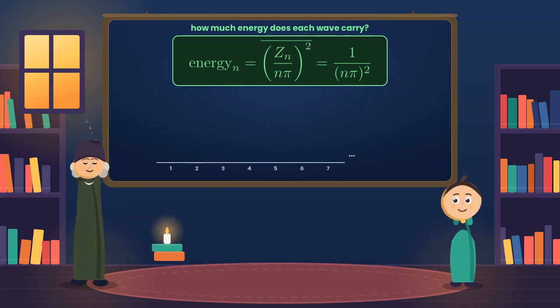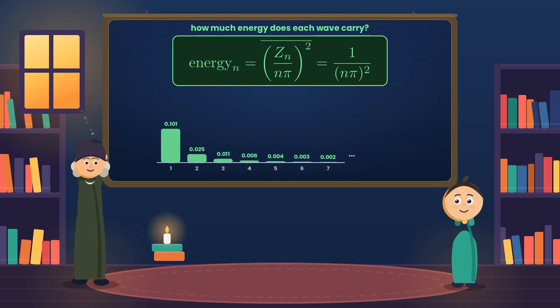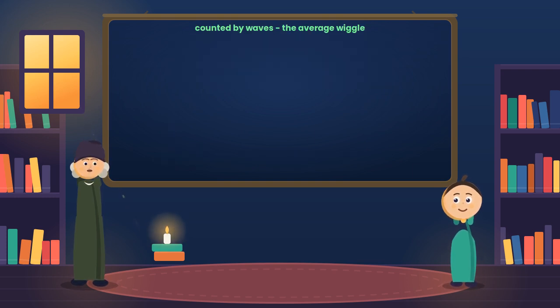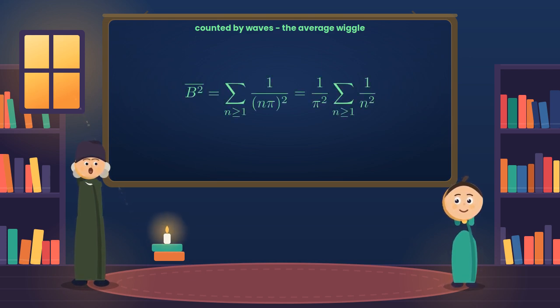Now each harmonic carries some energy, and energy is just the average of its amplitude squared. For harmonic n, that is the average of z sub n over n pi all squared. Since z sub n's typical square is 1, the energy of harmonic n is simply 1 over n pi squared. And because the harmonics are all independent, their energies just add up. So our average wiggle, counted by waves, is the sum of 1 over n pi squared. And here is the tidy part. Pull the pi out of every single term, and that sum becomes 1 over pi squared times the sum of 1 over n squared, the very mystery sum we set out to find at the start.